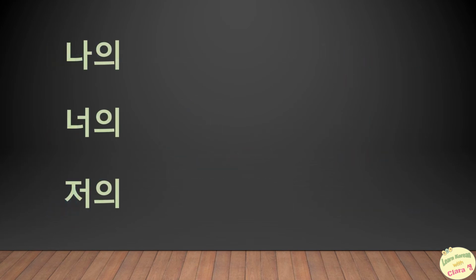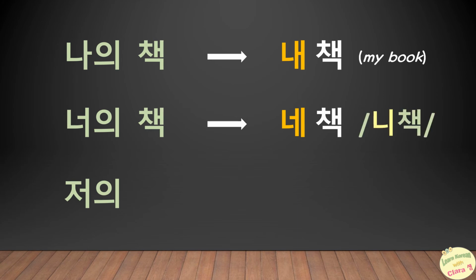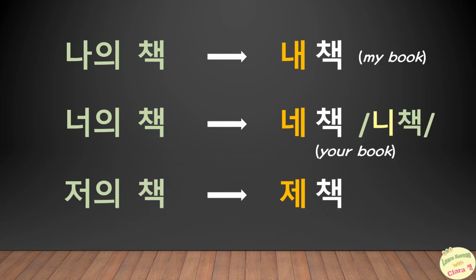Now let's see examples to better understand how it works. After 나의, we add the word 책, and with the contraction of 나의, we say 내 책. That means my book. For 너의, with the word 책, we say 네 책, but we pronounce it like 니 책. It means your book. For 저의 책, we say 제 책. It means my book with the polite form.